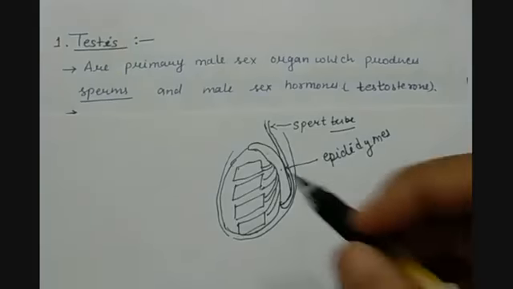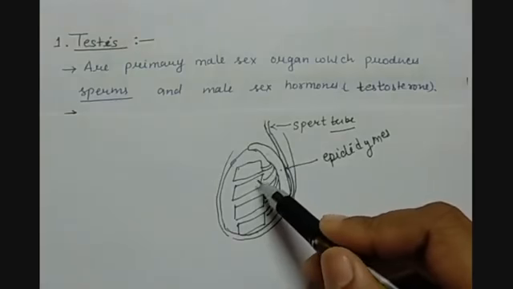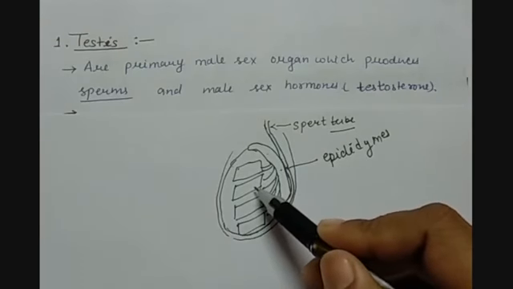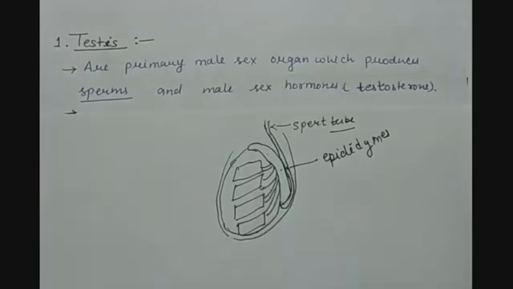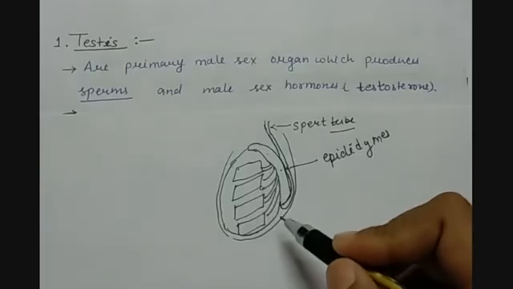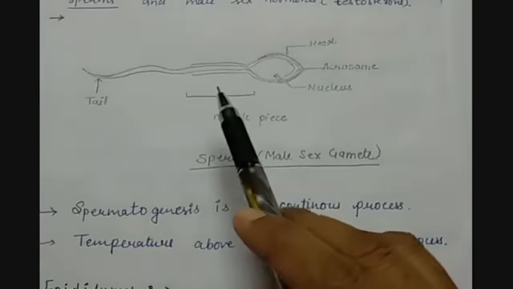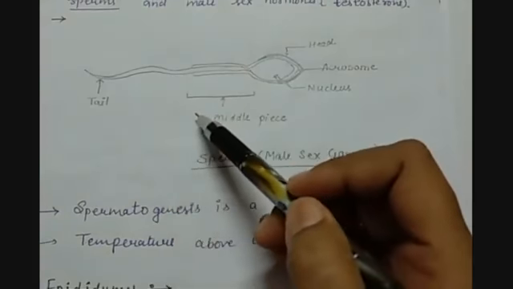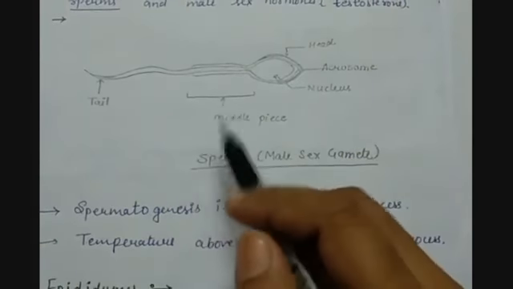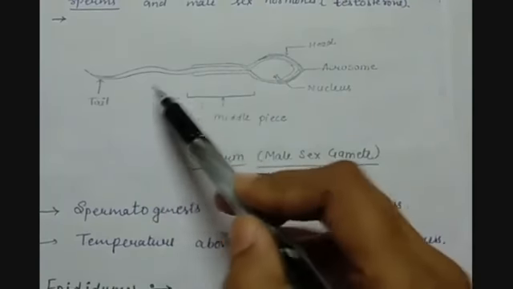The process of forming or generating sperms inside the testis is called spermatogenesis. Now let us see the shape of a sperm. Here we have the diagram. This is the structure of a male sex gamete or sperm. It has 3 parts.